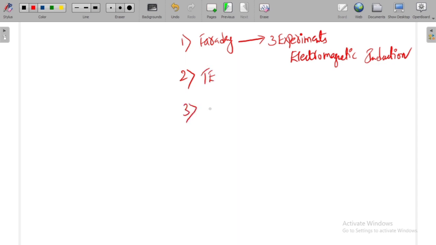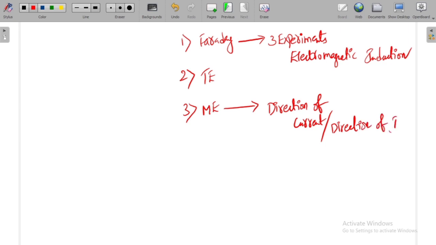Thirdly, we have seen what is meant by motional EMF, and in motional EMF, how to obtain the direction of current or direction of induced EMF. Okay, so these are the things which we covered in this class.